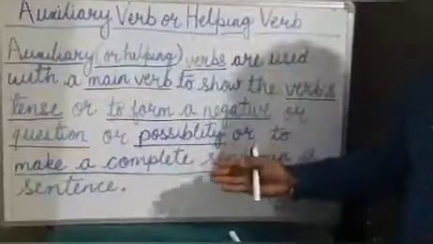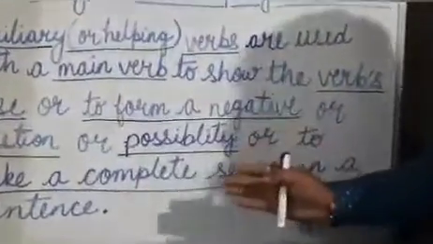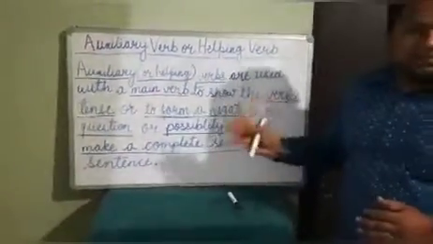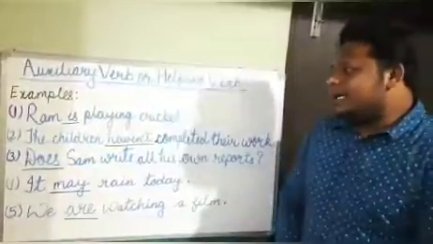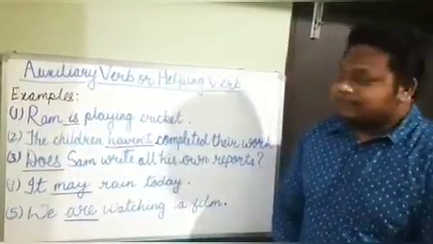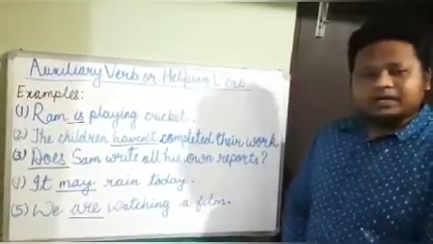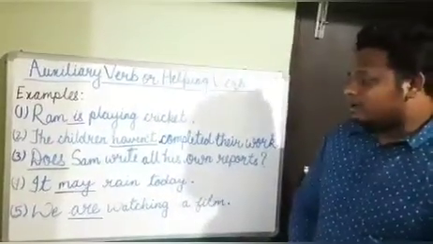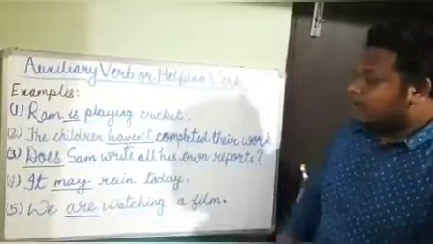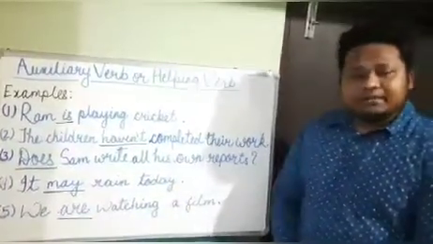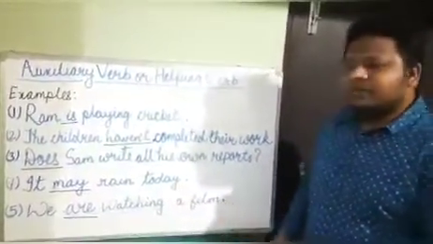Let us see all about the auxiliary verbs with the help of some examples. First one, Ram is playing cricket. Children haven't completed their work. Does Sam write all his own reports? It may rain today. We are watching a film.